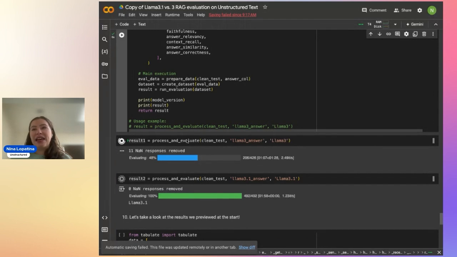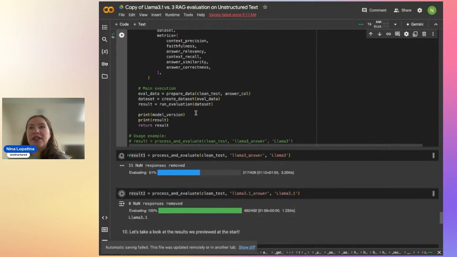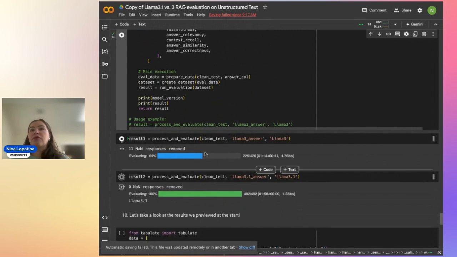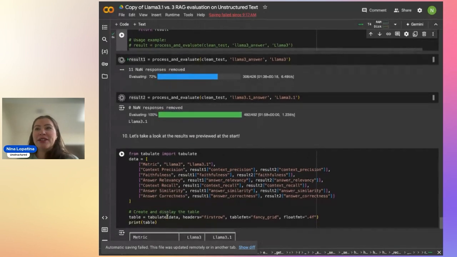So I guess that's one drawback to the RAG-S framework. We basically then run this data set transformation plus evaluation pipeline for each of the models. It takes about a minute or two to run for each one. And Llama 3.1 had no null values, which is another plus to that model. And then I just print the results.